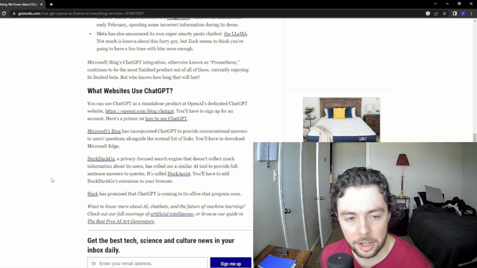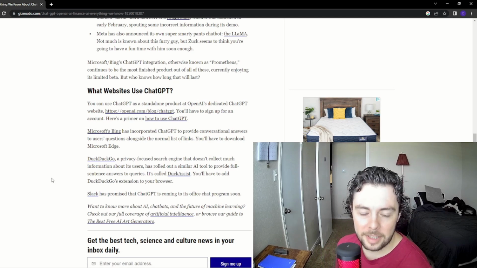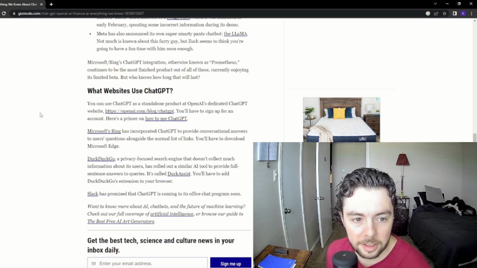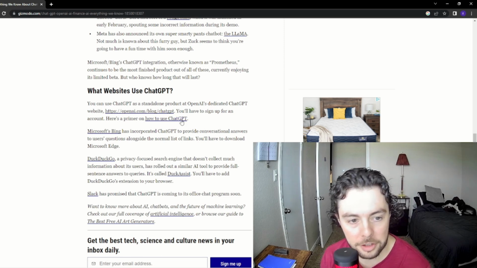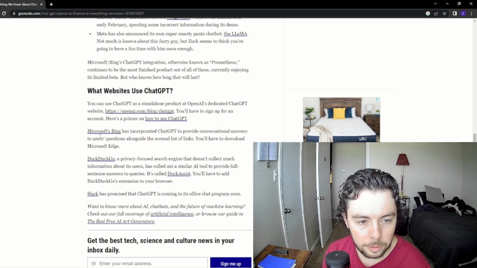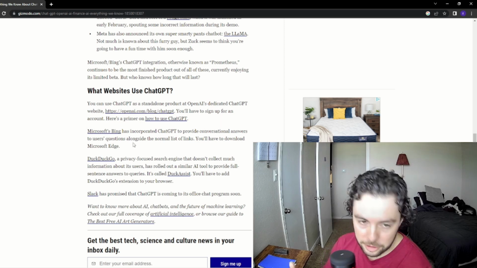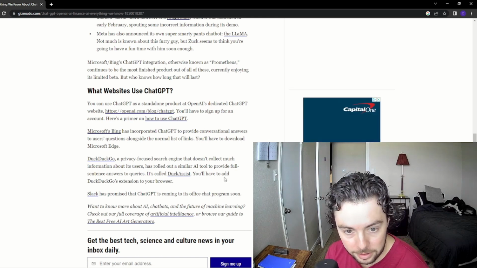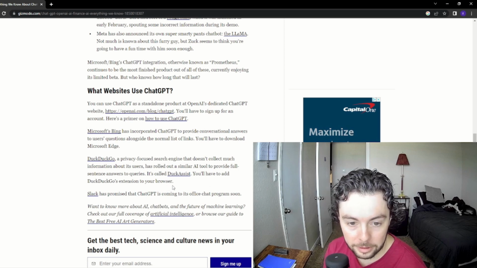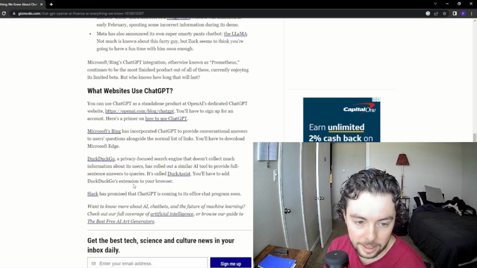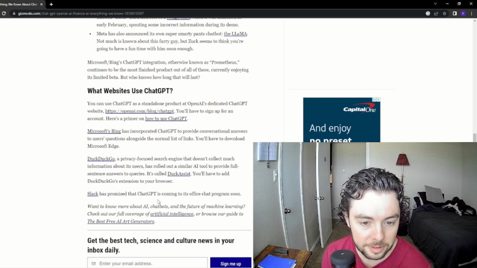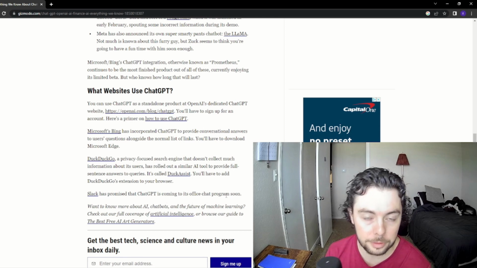What websites use ChatGPT? You can use ChatGPT as a standalone product at OpenAI's dedicated ChatGPT website. You'll have to sign up for an account, and here's a primer on how to use ChatGPT. Microsoft Bing, as we mentioned earlier, has it integrated as well. DuckDuckGo, a privacy-focused search engine that doesn't collect much info about its users, has rolled out a similar AI tool to provide full-sentence answers to queries. It's called Duck Assist. You'll have to add DuckDuckGo's extension to your browser. And Slack has promised that ChatGPT is coming to its Office chat program soon.